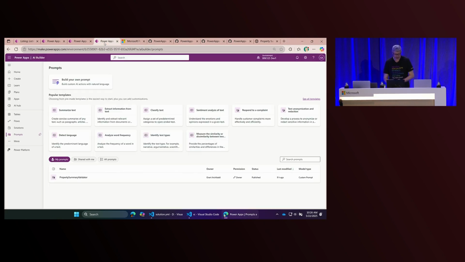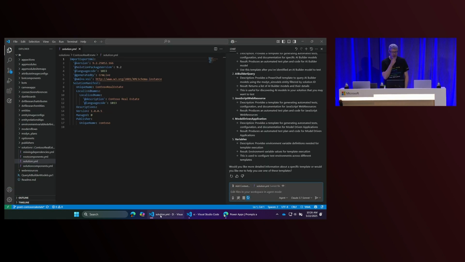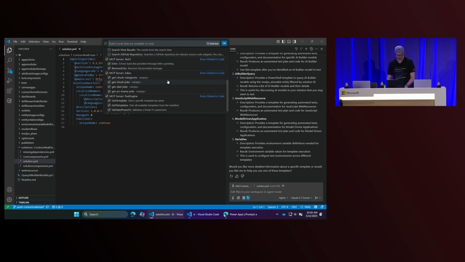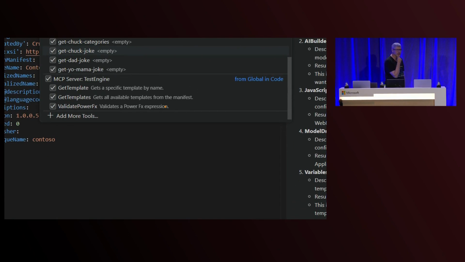So what we want to do is take this, and I'm going to show how we drop down and open up Visual Studio Code. Inside Visual Studio Code, I've cloned the same repository that Marcel just showed a few minutes ago. I've opened up this solution, and in here I've got GitHub Copilot. And if I go down the bottom of this, I've got an MCP server registered for Test Engine.